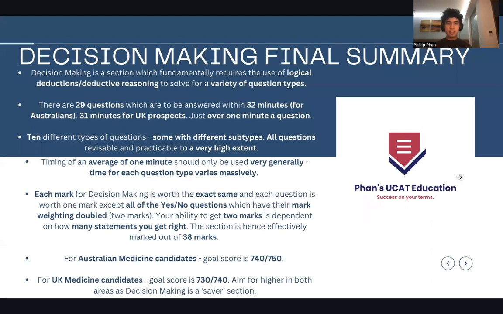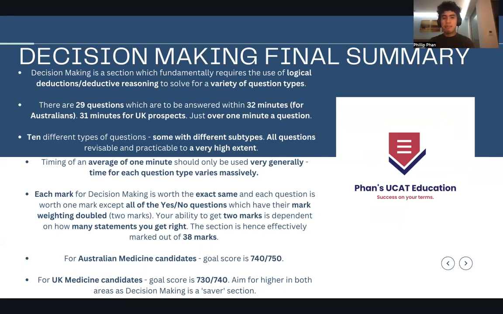Okay. So now, a final summary for decision making. Just some points for today, some take-home messages. Decision making is a section which fundamentally requires use of logical deductions or deductive reasoning to solve a variety of different question types, using logic to solve them. There are 29 questions to be answered in 32 minutes for Australians, 31 minutes for UK prospects, just over a minute per question overall for both timings. Obviously a bit more for those with 32 minutes in Australia.